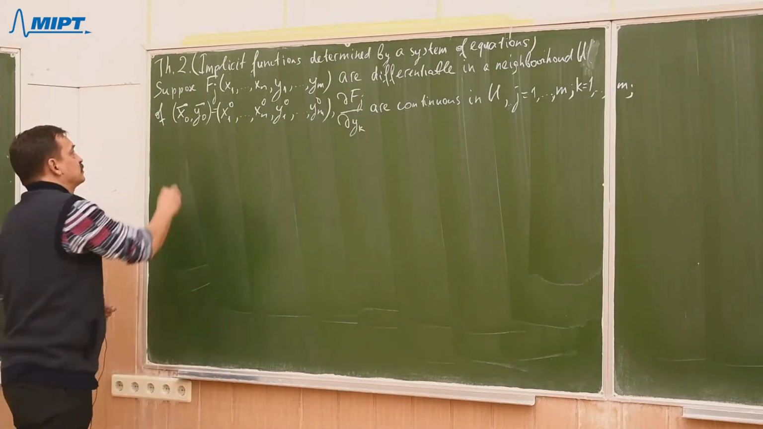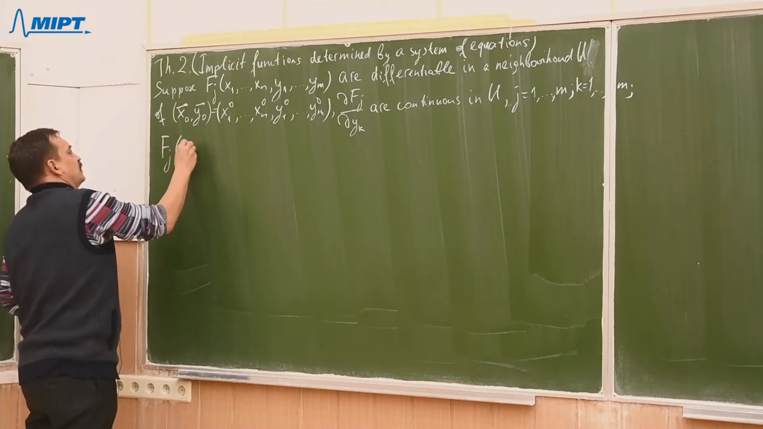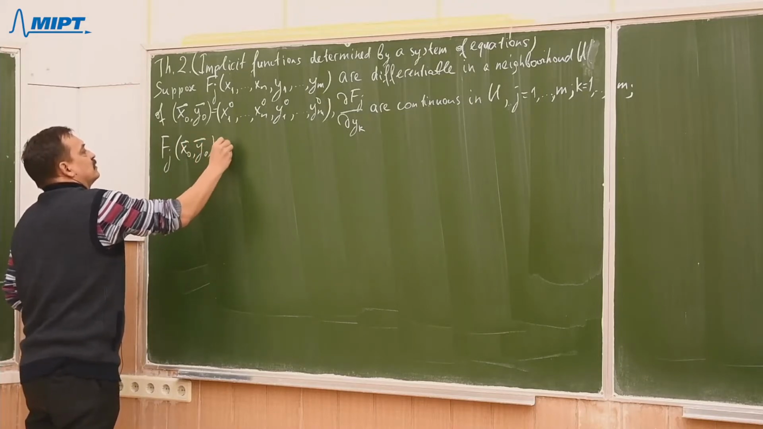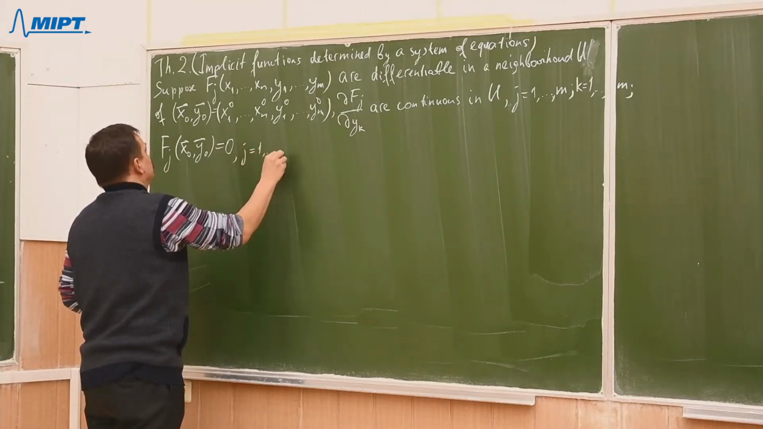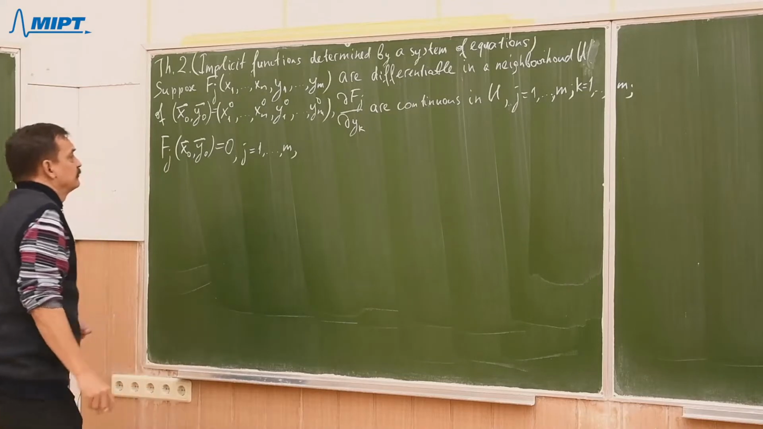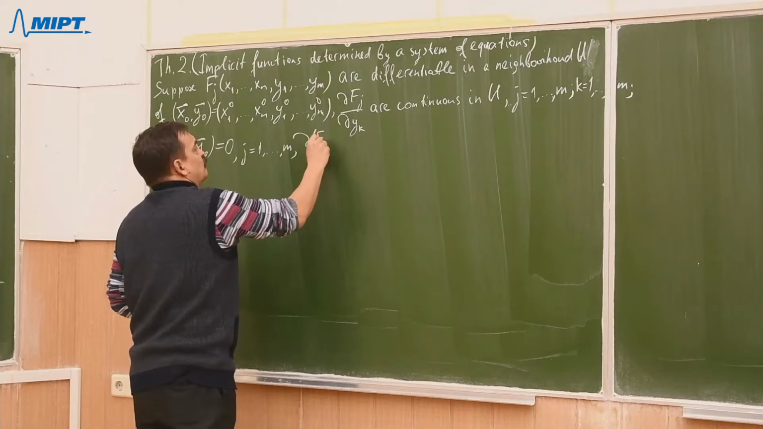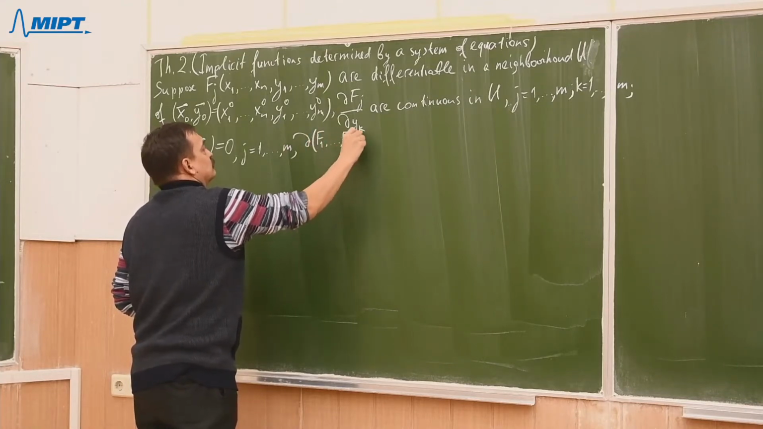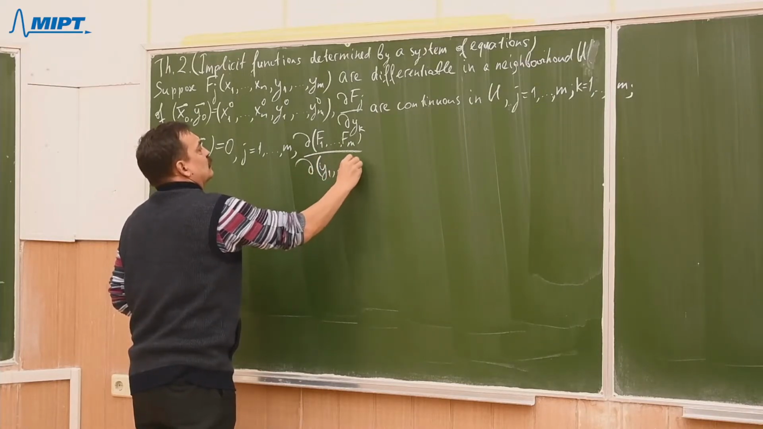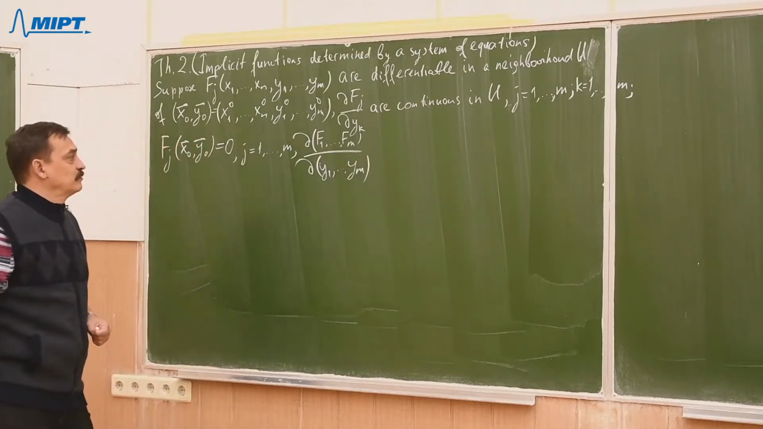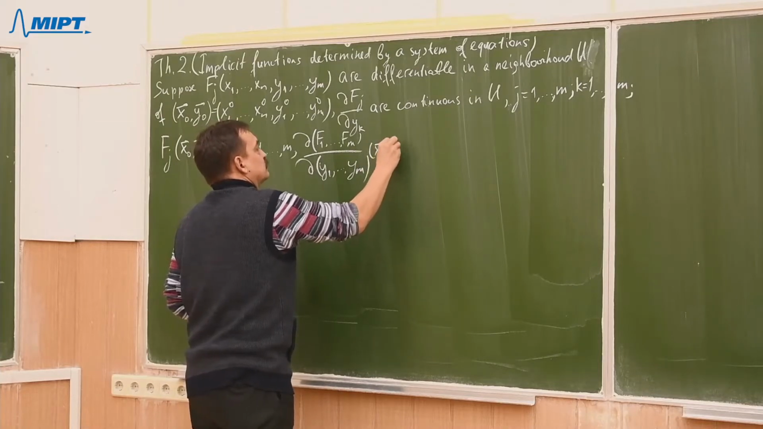Next condition is that at the point x naught, y naught, the fj are zeros for j from 1 up to m, and the Jacobian of f1 so on fm with respect to variables y1 through ym at x naught, y naught is not 0.